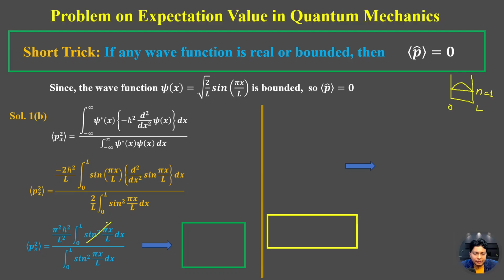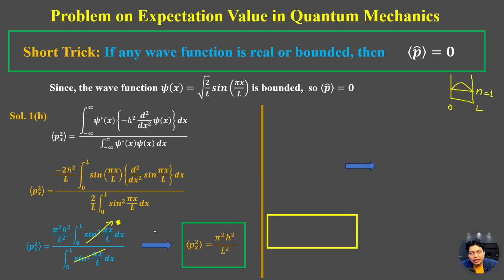So this gives the same value because both are definite integrations. So this will be cancelled out. And here we can see this is not 0. This cancels out, and the expectation value of P square will be pi square h cut square by L square.